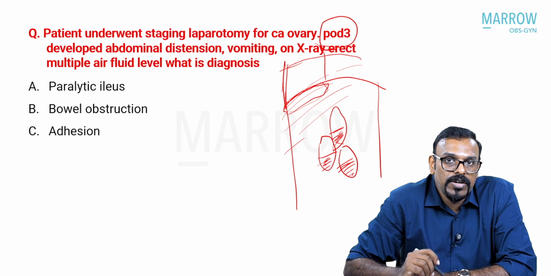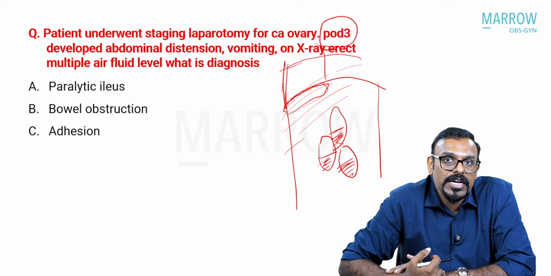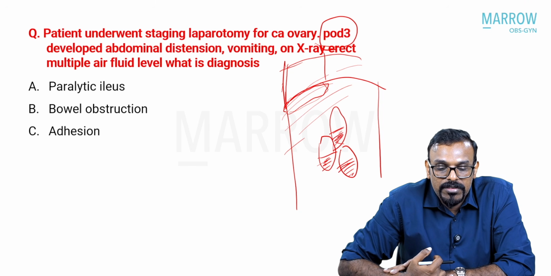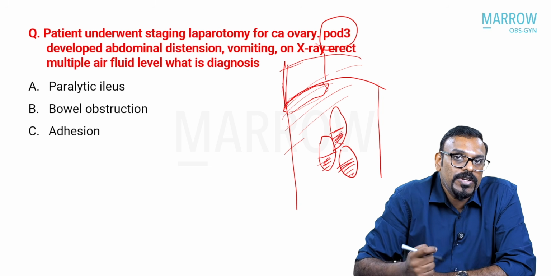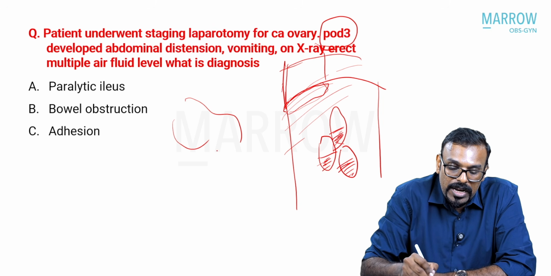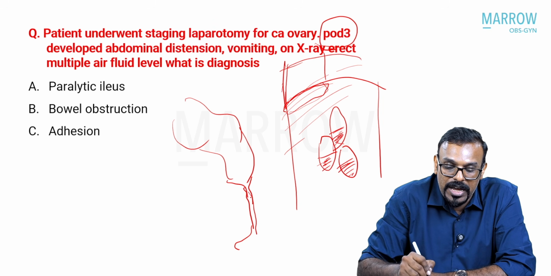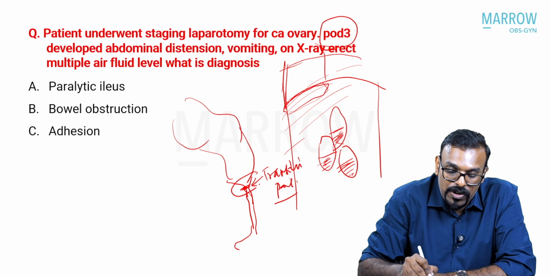This could show that there is slow bowel movement or absent peristalsis that is causing the bowel contents to accumulate there, and that is producing the air fluid levels. On day 3, unless you have a question of a particular transition point, that is mostly evident when you take a CT also. You have multiple dilated bowel loops, and then you have a transition point after which all the bowel loops are narrow.